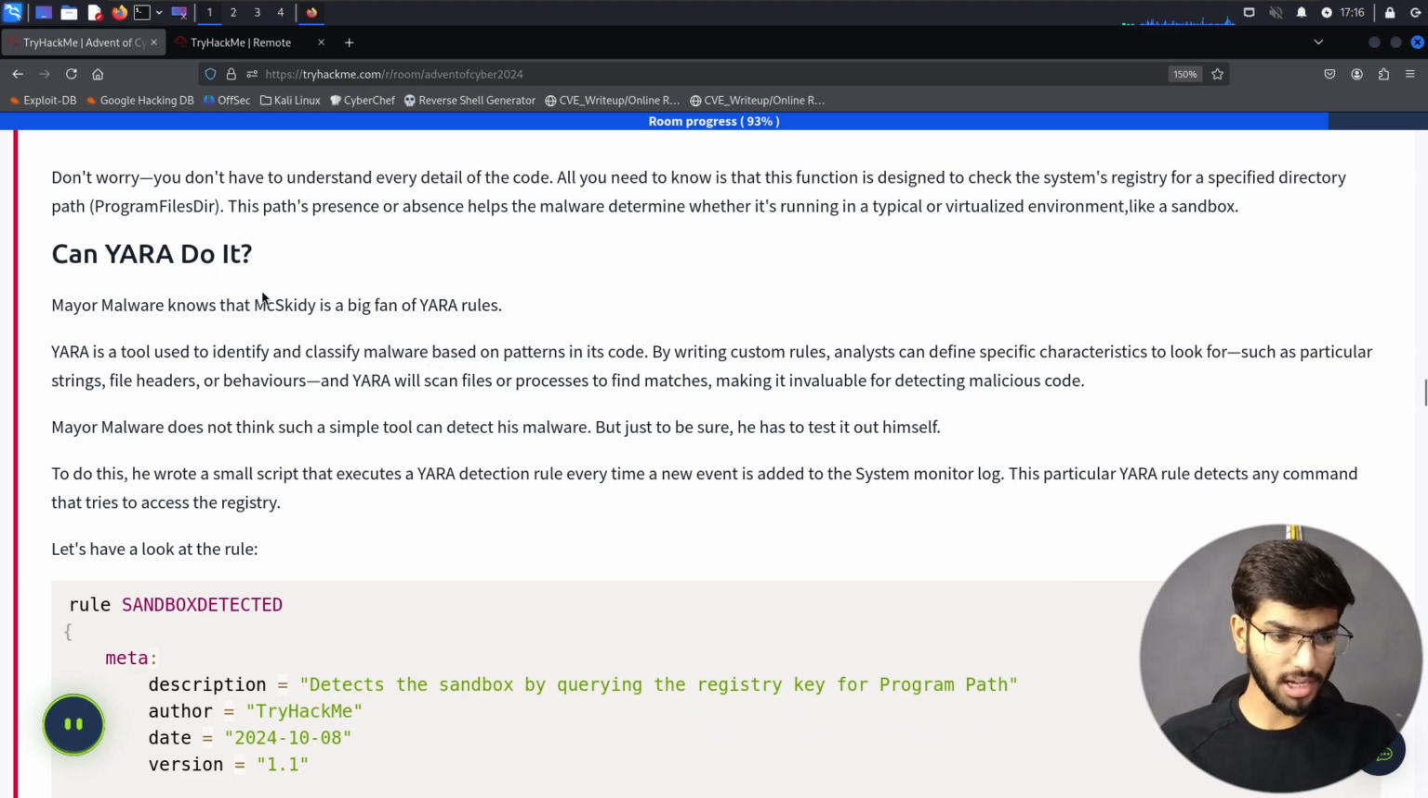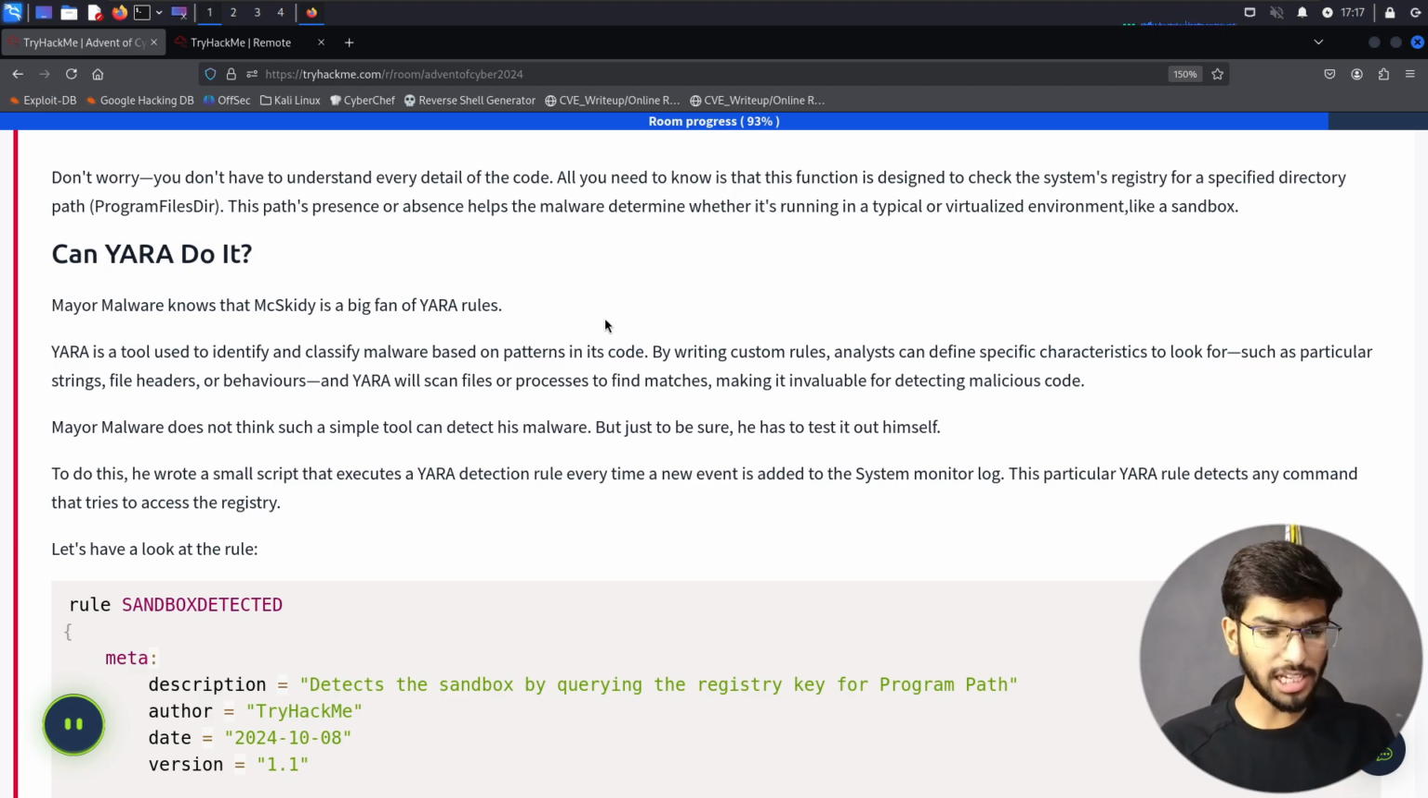Can YARA do it? Maya Malware knows that Mix Kitty is a big fan of YARA rules. YARA is a tool used to identify and classify malware based on the patterns in its code. By writing custom rules, analysts can define specific characteristics to look for, such as a particular string, file headers, or behaviors. And YARA will scan files or processes to find matches, making it invaluable for detecting malicious code. Maya Malware does not think such a simple tool can detect his malware, but just to be sure, he has to test it out himself.